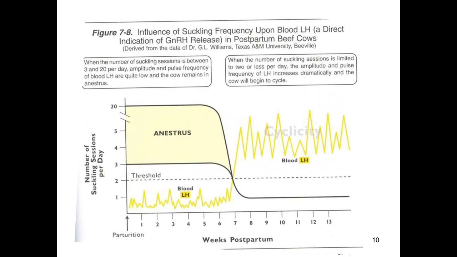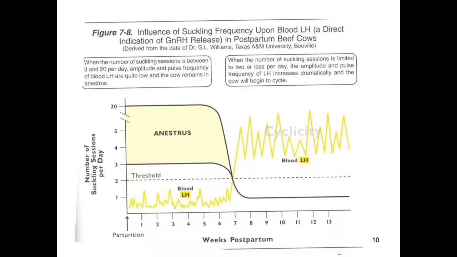If we are going to talk about the lactational anestrus, why the lactational anestrus takes place in this condition: at the start of lactation, there are suckling sessions, between 3 to 20 per day. This causes a limitation in the LH level in the blood, and thus there is a stress during this condition. If the suckling or milk letdown falls to 2 or less per day, then there will be an elevation in the level of LH, and the animal again comes into estrus.